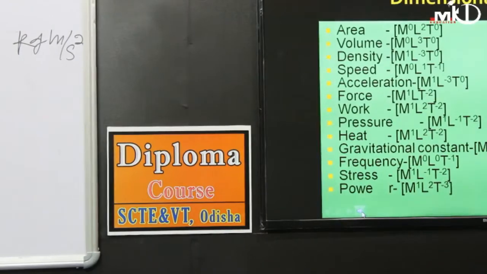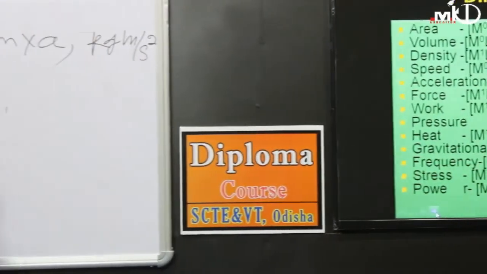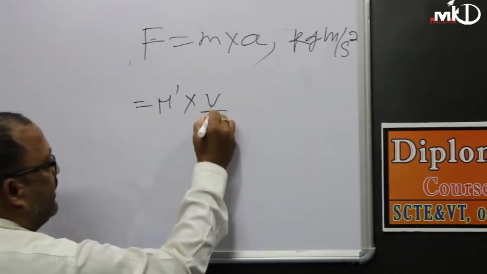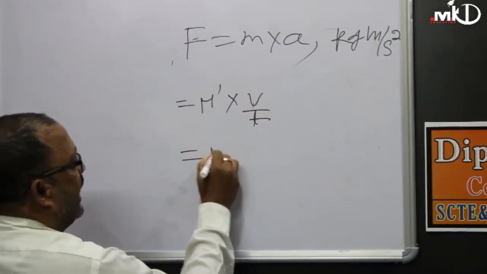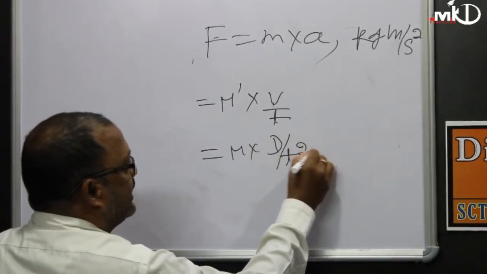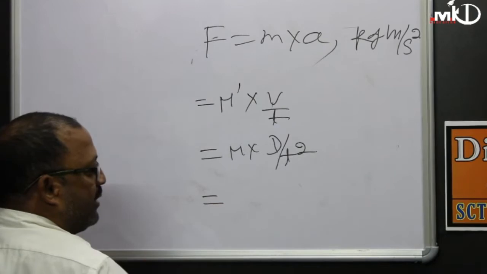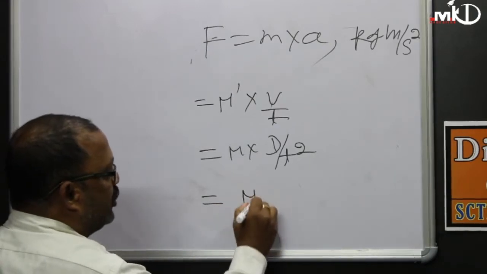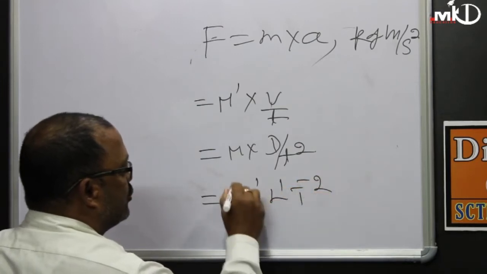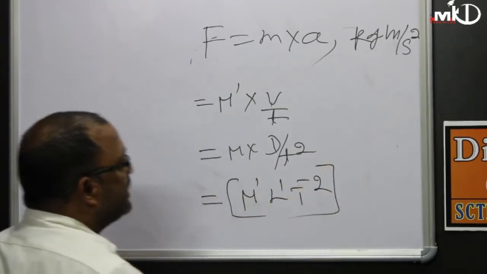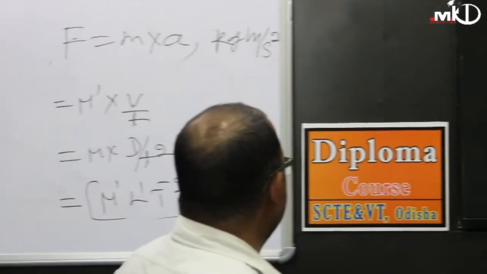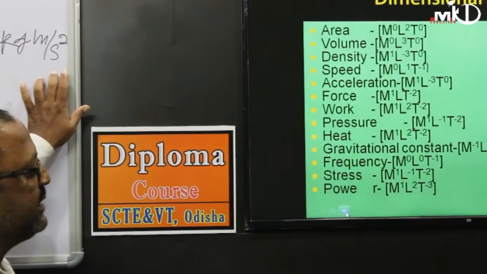Mass is m, and acceleration is velocity by time, where velocity is distance by time, so d by t square. In terms of dimension, this is m to the power 1, L to the power 1, t to the power minus 2. That is the dimension of force, and its SI unit is kg meter per second square.